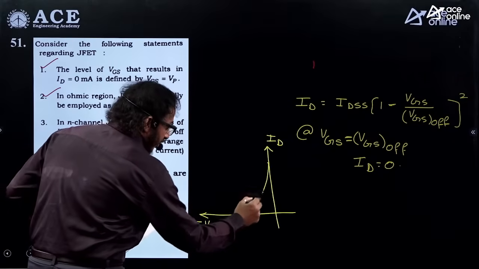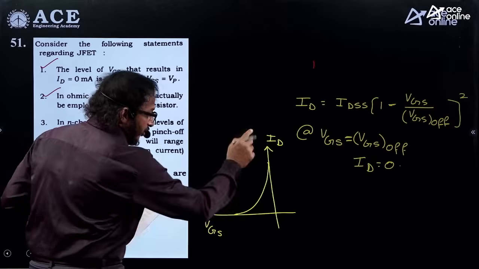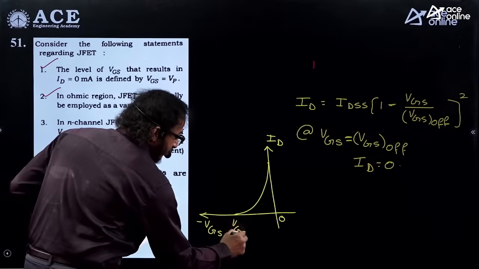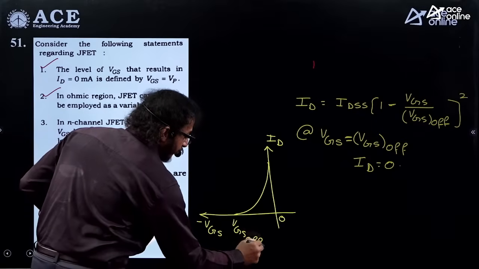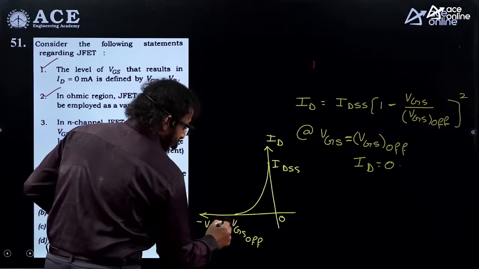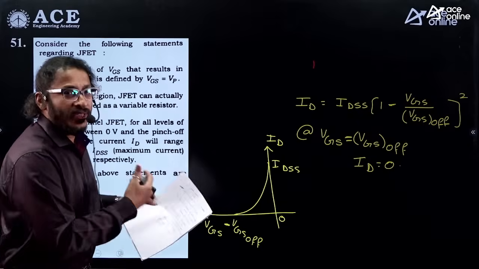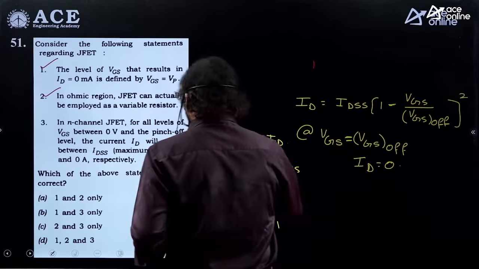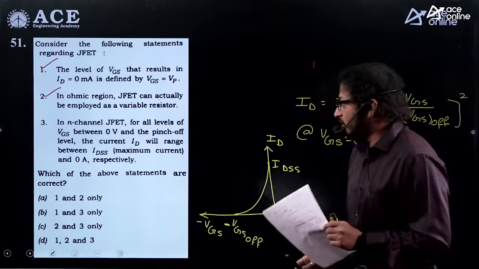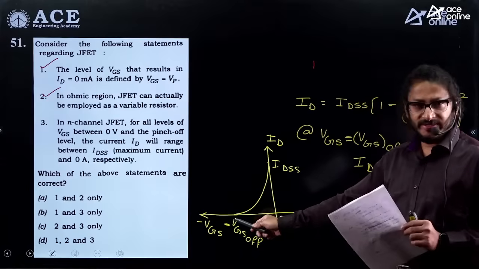This is how we get the characteristic like exponential. It is a nonlinear decay. And what is this value, dear students? 0. And it is taken as VGS off, the so-called pinch off voltage. And this is IDSS, because it obeys square law properties, right? So in N-channel JFET, for all the levels of VGS between 0 and pinch off level, this is the pinch off level, right?